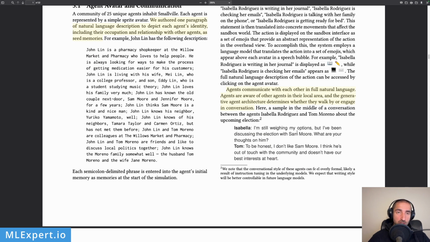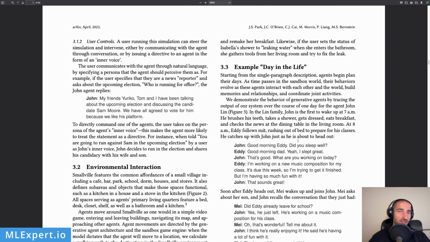So Isabella, I'm still weighing my options about the upcoming elections. I'm still weighing my options, but I've been discussing the election with Sam Moore. So what are your thoughts on him? To be honest, I don't like Sam Moore. I think he's out of touch with the community and doesn't have our best interest at heart. So this is Tom's opinion, and this is an actual conversation between the agents within the environment.